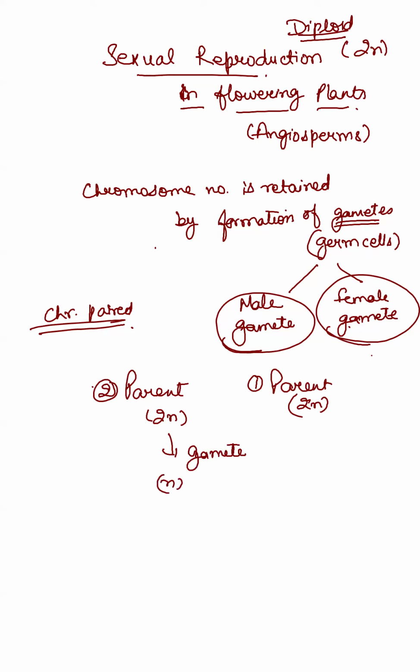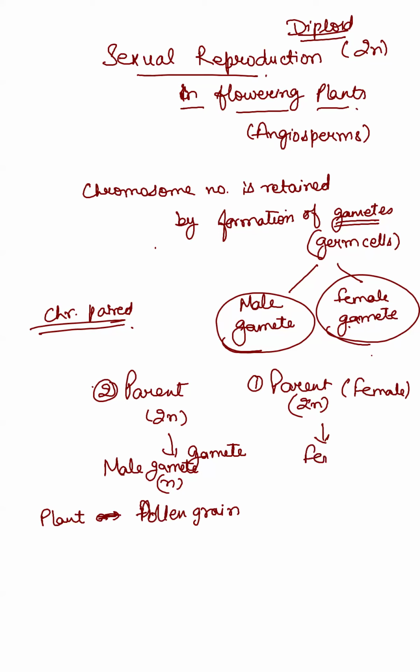For example, this is the male gamete. In case of a plant, the male part is the anther. The anther is the producing body, its pollen grain. The female plant will produce the female gamete, which is also haploid, and in case of plant it is the ovum.